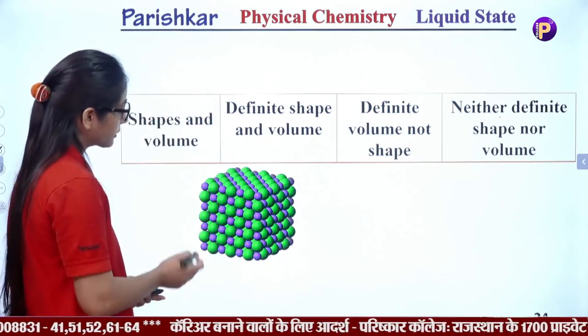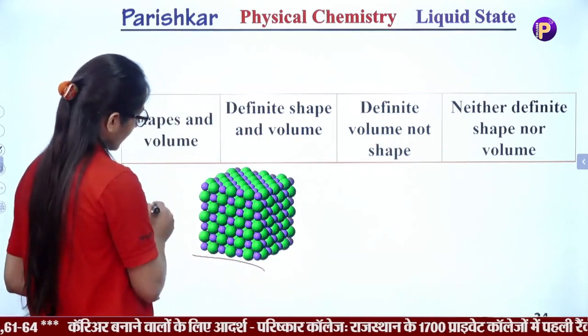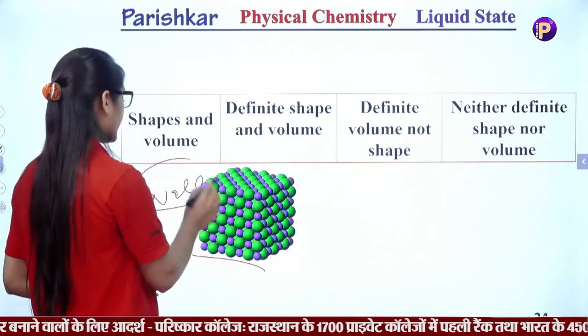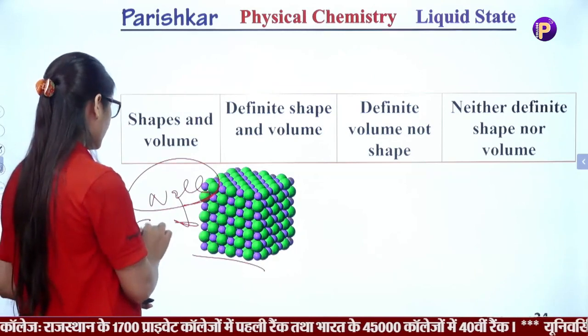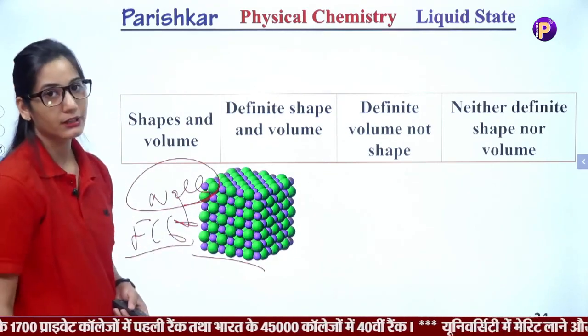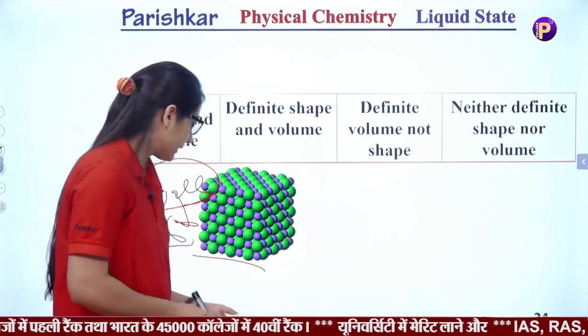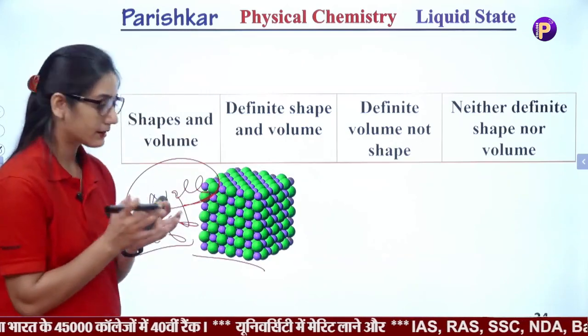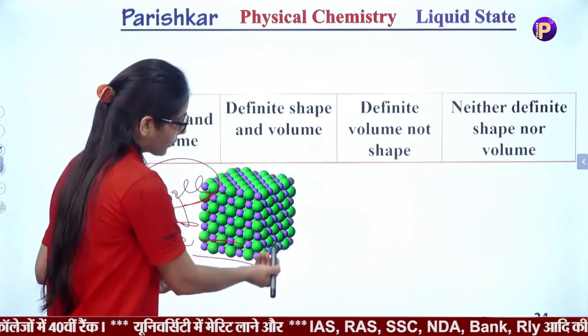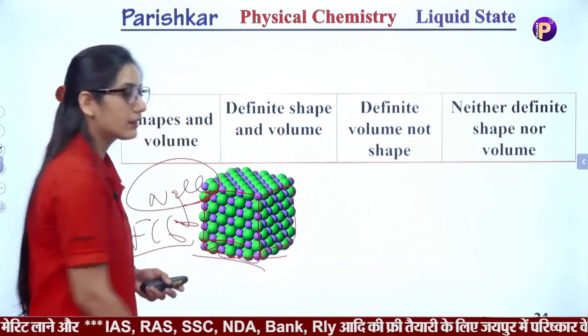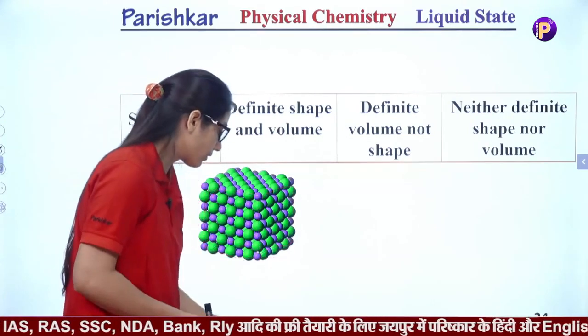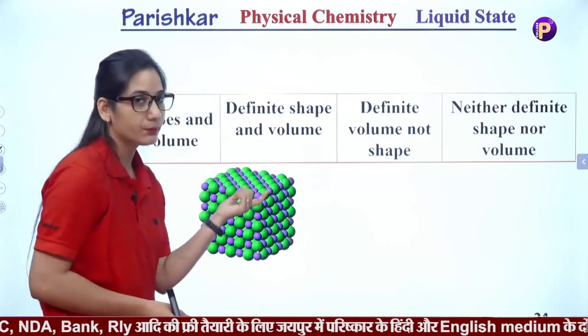You can see here also that if you take the example of NaCl, sodium chloride, it has the structure of FCC, face centered cubic structure. This structure is very compact. They have fixed shape, fixed volume, and the arrangement of particles is very regular, means they have a regular pattern or arrangement of the particles.